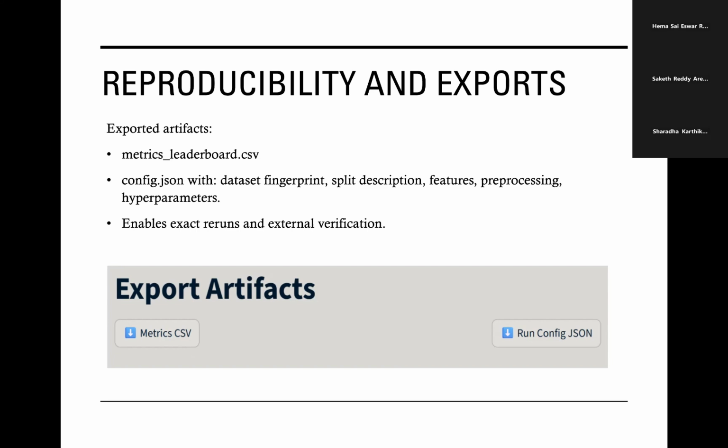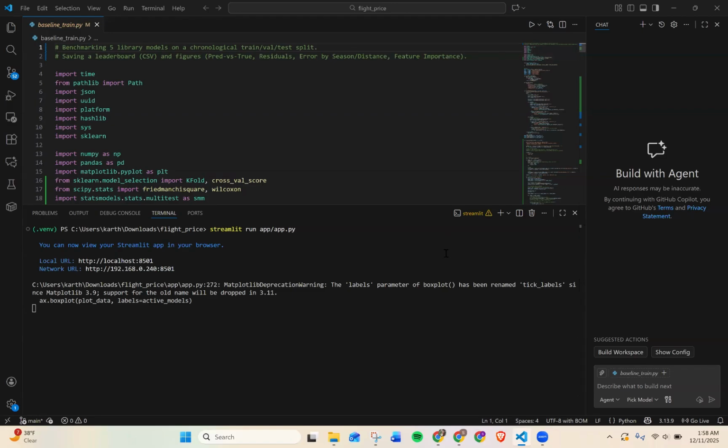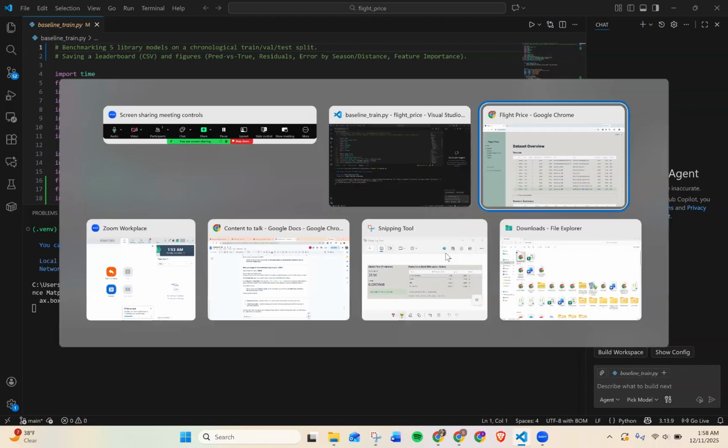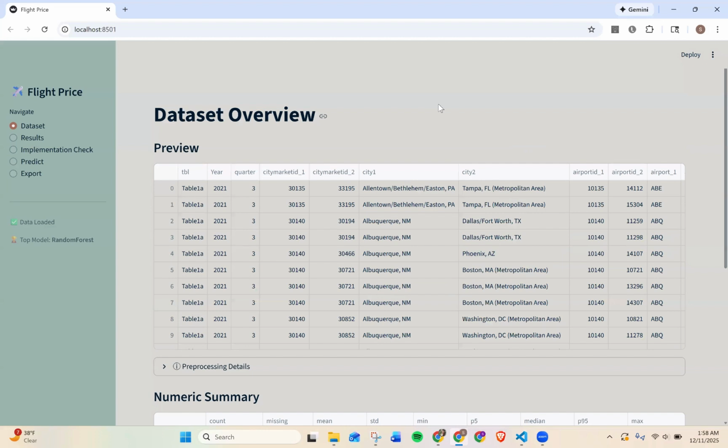We will see the demo of our project now. So let's now take a look into our app. Our app opens up with the dataset page. So here is an overview of the dataset.